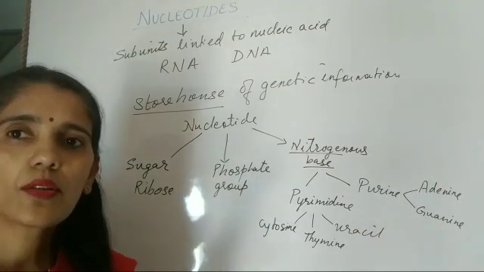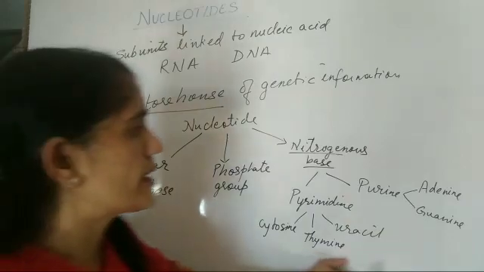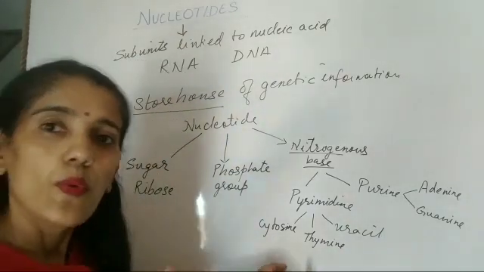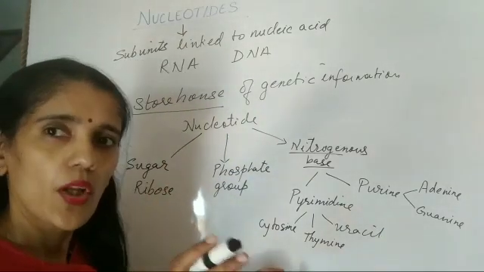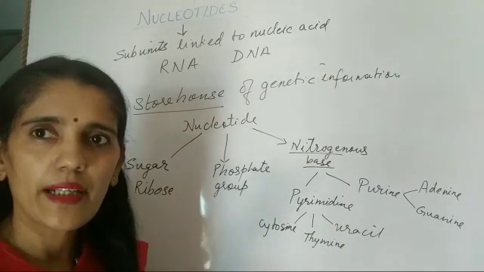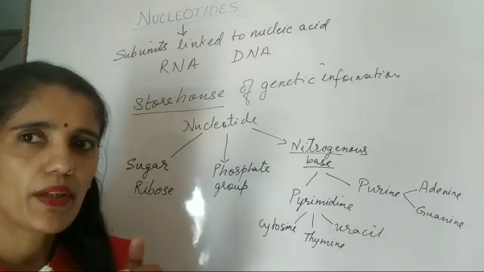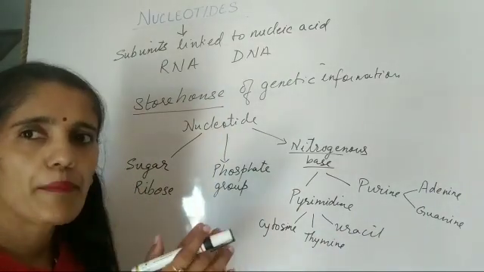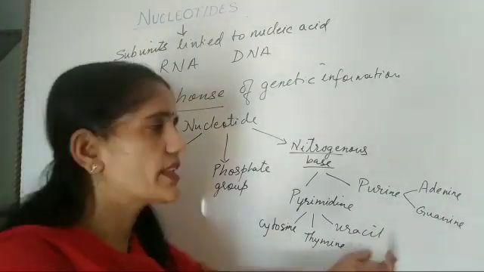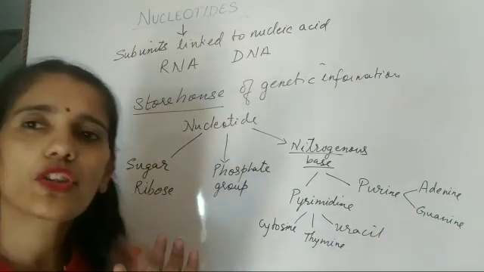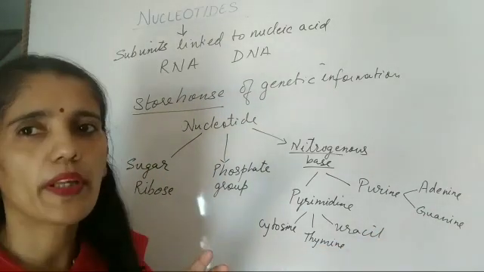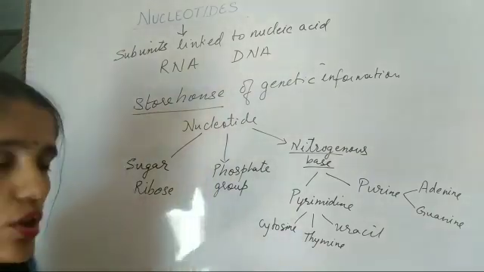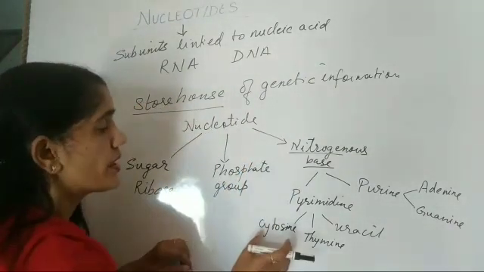What do you mean by that? See, these are the base structures which are present in DNA, and even in RNA also. So during copying, what happened? These combinations may change. Same bases are present, same structure is present, but their combination may change, which causes variation. So that is the reason of variation.